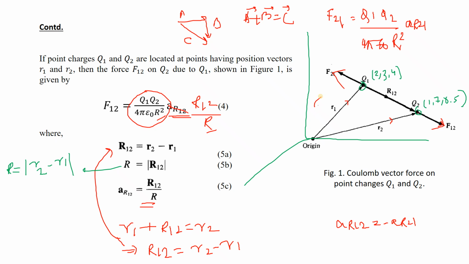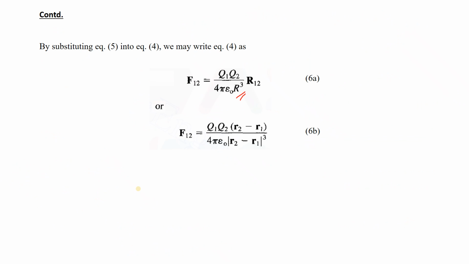Because F12, if I go by equation number 4, if I write this equation number 4 once again, F12 is equal to Q1 Q2 by 4 pi epsilon naught R square unit vector R12.